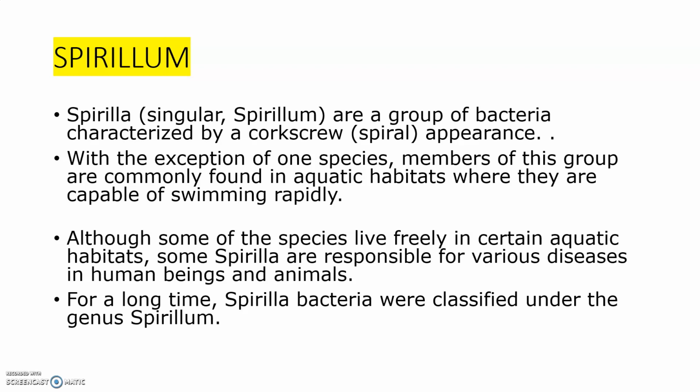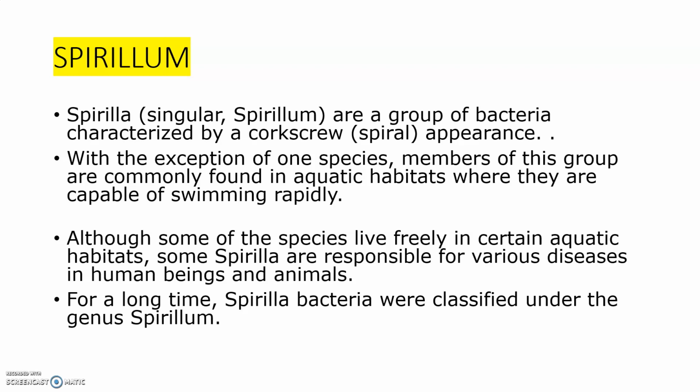These are a group of bacteria characterized by a corkscrew or spiral appearance, and there is an exception of one species. Members of this group are commonly found in aquatic habitats, in the water, where they are capable of swimming rapidly.